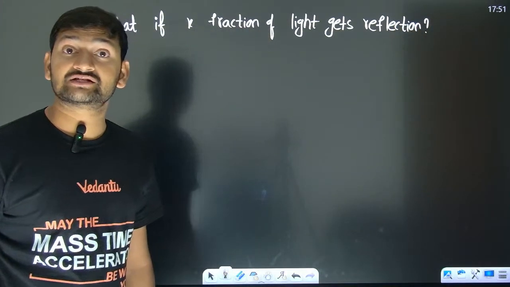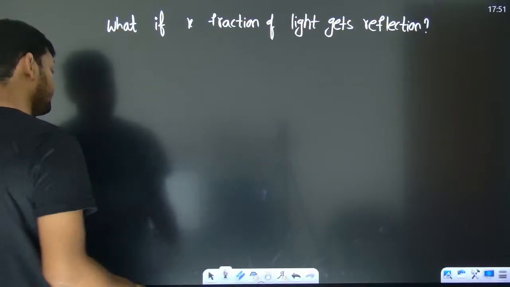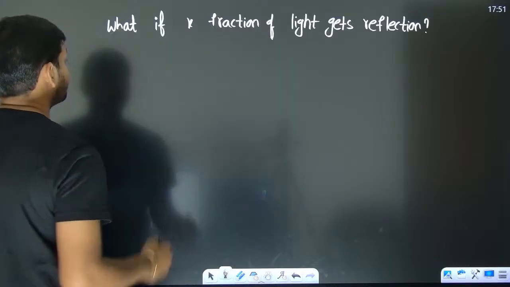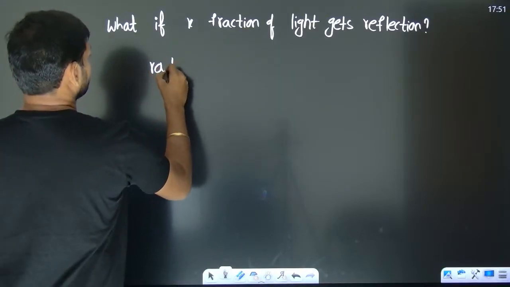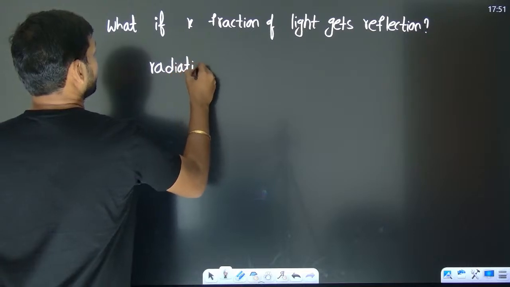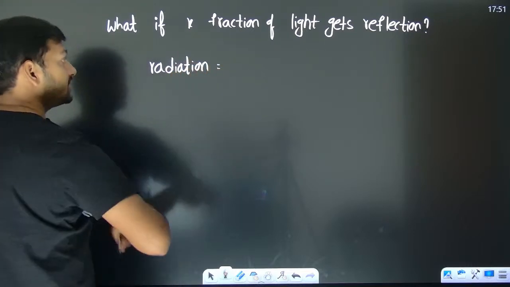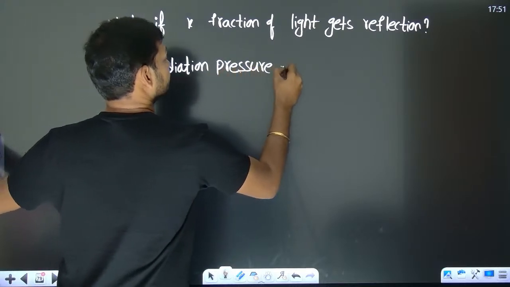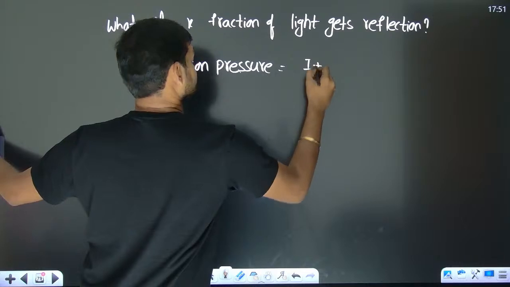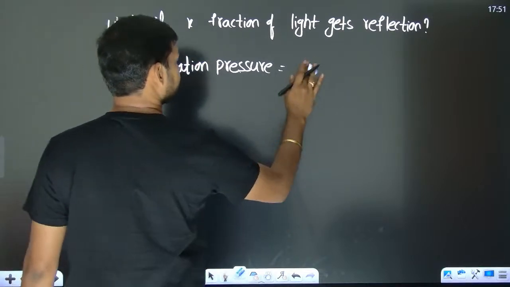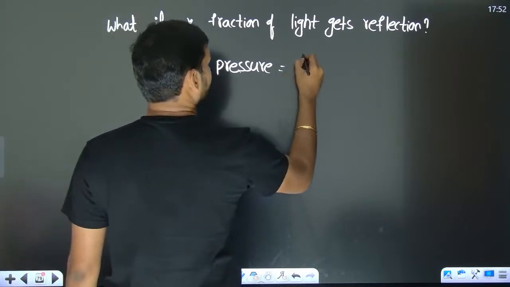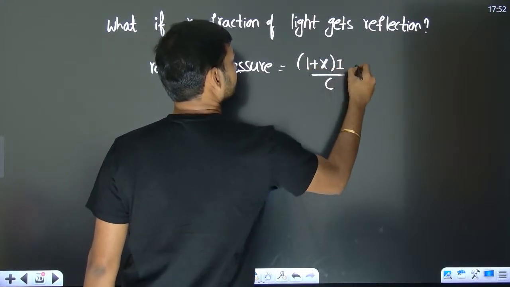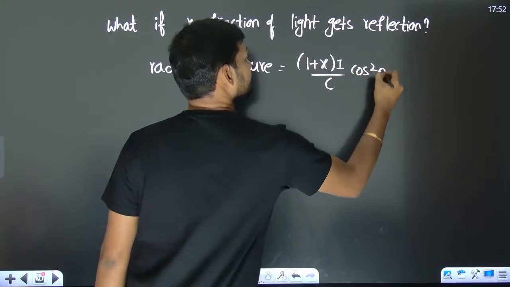We have 2I by C, right? I am directly giving you the result to save time. The radiation pressure in this case will come out to be (1 plus x) into I by C cos square theta.